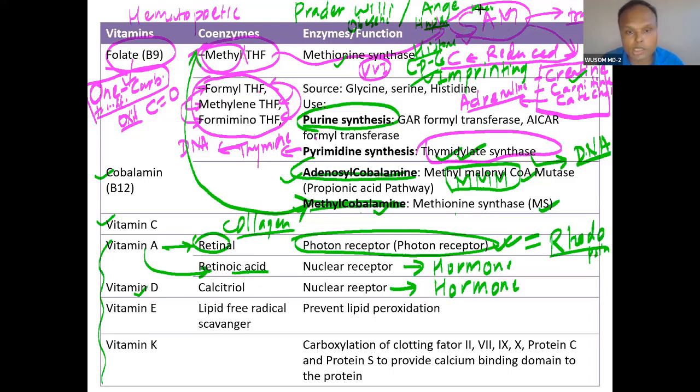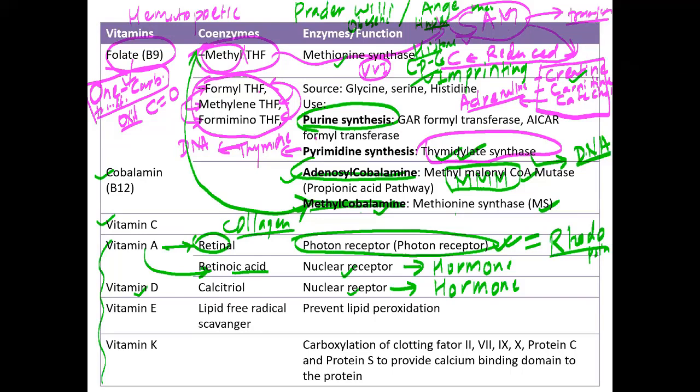You know what a nuclear receptor is, don't you? Yes, sir. A nuclear receptor is any receptor that will ultimately go and bind DNA. Forget about the location. It can be in the cytosol or inside the nucleus, but it has the capacity to directly bind DNA.